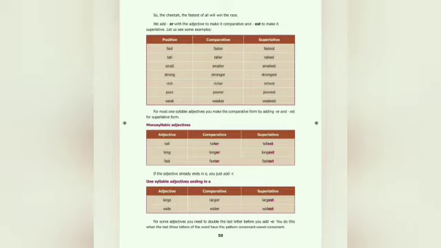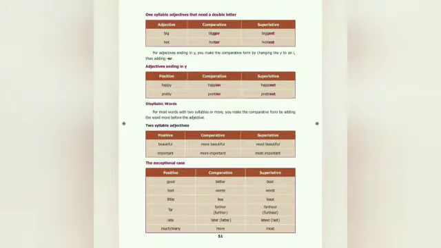If it is a monosyllabic word, what is a syllable? It is a unit of pronunciation. When you pronounce the word, you divide it, and those parts are called syllables. So large already ends with e, so you just add r and est. It's given in your book, children. When you have a glance, it will be very easy for you. Once you learn the concept, it will be easy. So have a glance at that and then go for it.